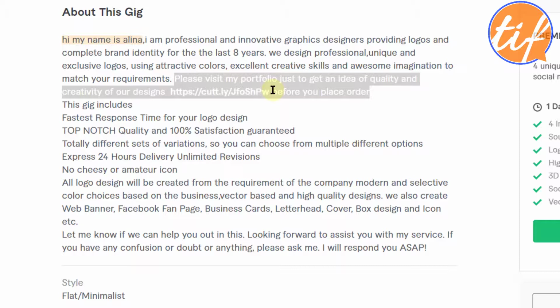I always talk about freelancing portfolio. You can show your work. Okay, not only these 3 images that you can add on Fiverr. Apart from that, you can show all your work on a link. That is the good thing.